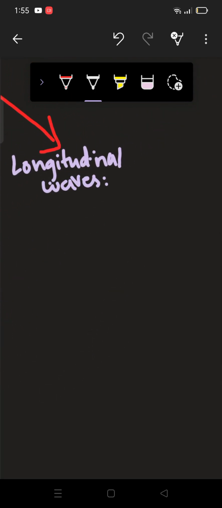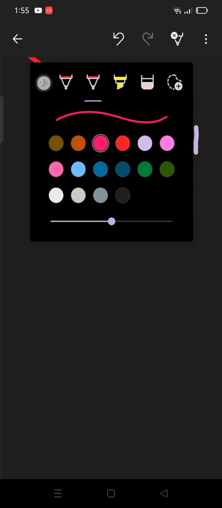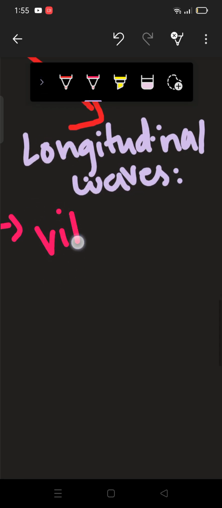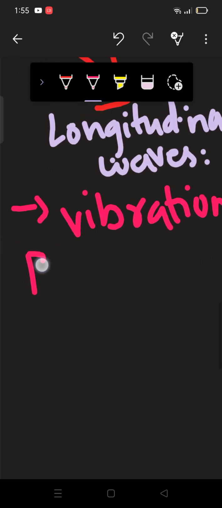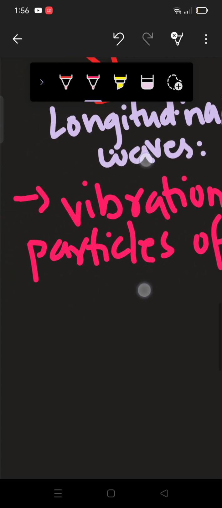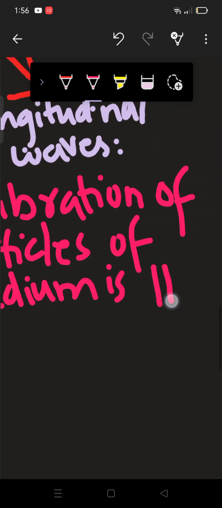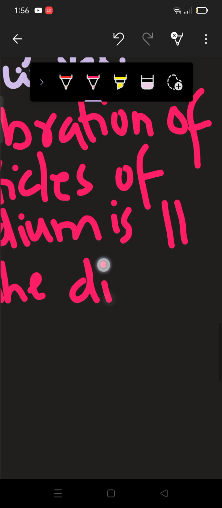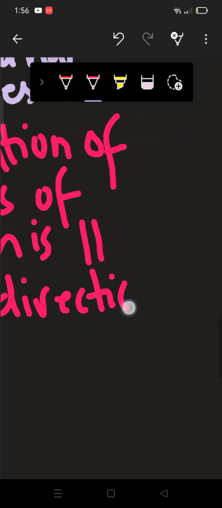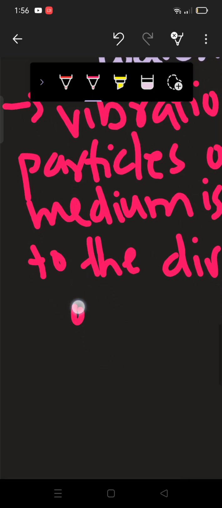So now what are longitudinal waves? So longitudinal waves are waves in which vibration of particle is parallel to the direction of propagation. All right, so let me write here: vibration of particles of medium is, this is for parallel, parallel to the direction of propagation.